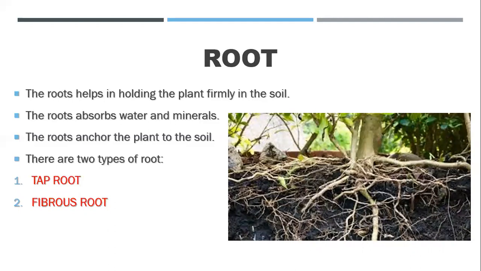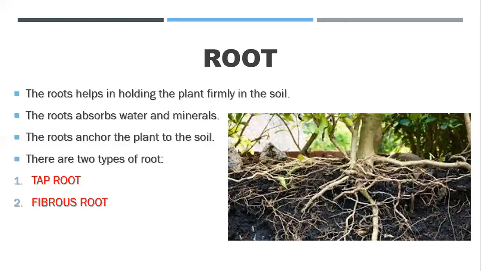So that's why soil erosion रोकने के लिए we say that we should do afforestation. Okay, that means we should grow a lot of plants so that we can prevent soil erosion, and if soil erosion will not be there then the soil will become fertile in the sense अच्छा हो जाएगा और उस soil में plants अच्छे से grow करने लगेंगे. ठीक है? So this is the basic function of root.